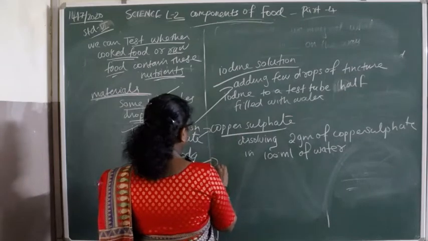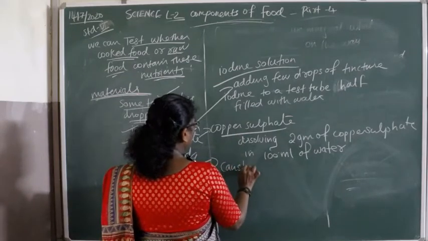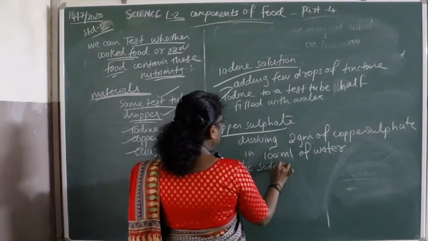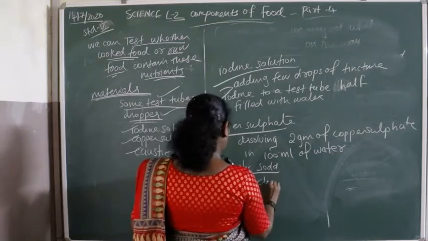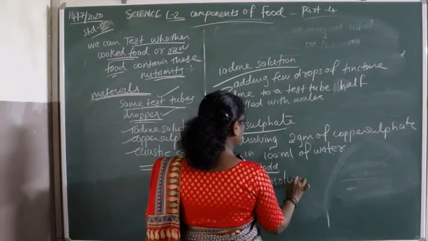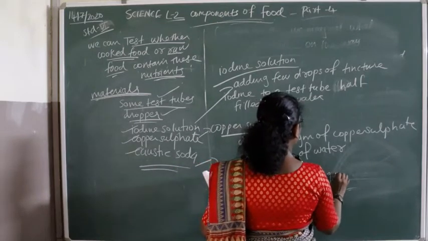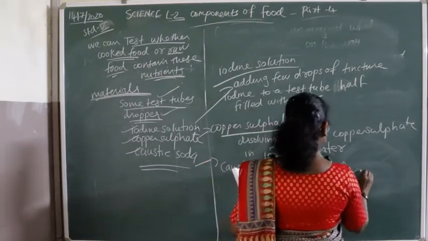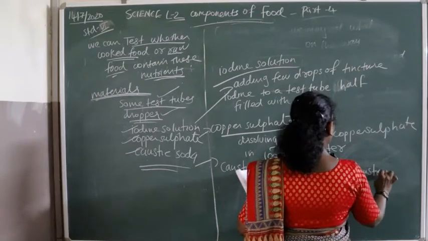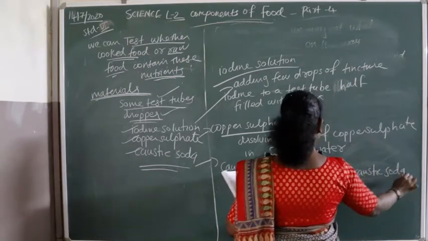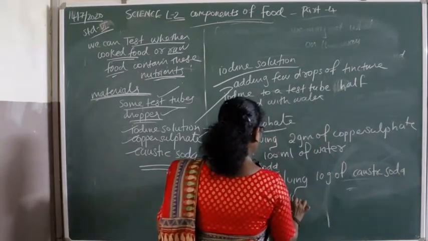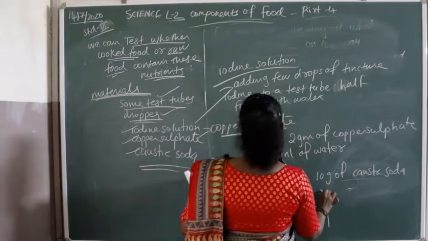The third one is caustic soda. This solution we can prepare by dissolving caustic soda in 100 ml of water.